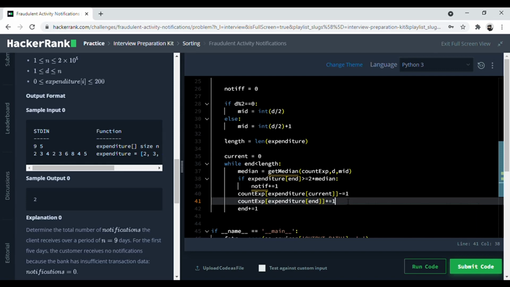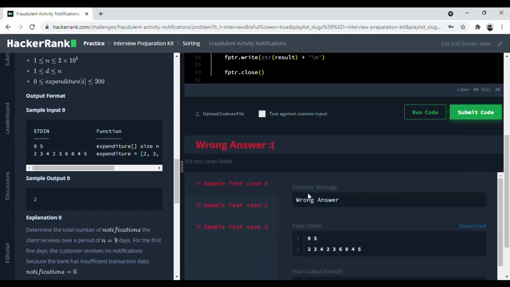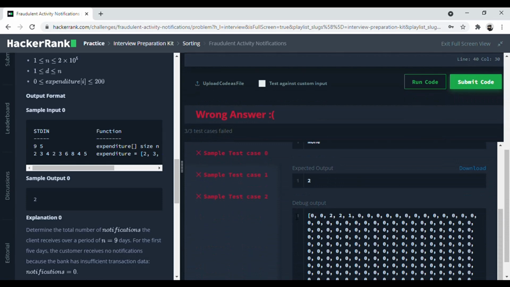So you must be wondering why I'm subtracting 1 over here. We're not exactly subtracting any value from this. What we're doing is that for this particular value, where we're taking the first 5 numbers 2, 3, 4, 2, 3, the count of 2 is 2, 3 is 2 and 4 is 1. But when you take the next count, which is 6, at that time you need to also subtract 1 count of the lowest number, which is 2, and that is where the current index is placed.